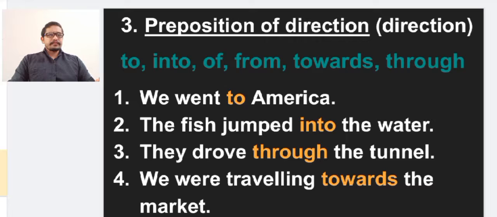Third one is preposition of direction, which shows the direction of something. For that we are using the prepositions like to, into, of, from, towards, through, etc. Examples: we went to America. It just shows the direction. To America. "To" is the preposition here. The fish jumped into the water. "Into" is the preposition here. They drove through the tunnel. So "through" is the preposition here. We were traveling towards the market. "Towards" is the preposition here. These all prepositions just show the direction of something which happens. These are the three types of preposition.